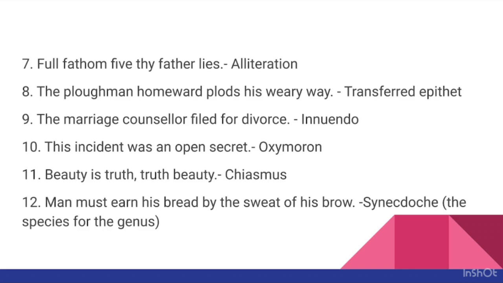Next, full fathom 5 thy father lies. This is an example of alliteration. Here, the letter F is repeated in successive words. Next, the ploughman homeward plods his weary way. This is an example of transferred epithet because the epithet weary is here placed with way, but it actually belongs to the ploughman who was tired, right? So this is an example of transferred epithet.